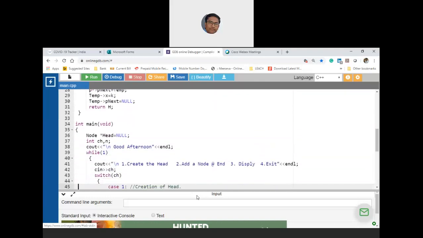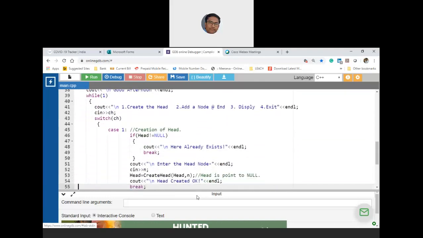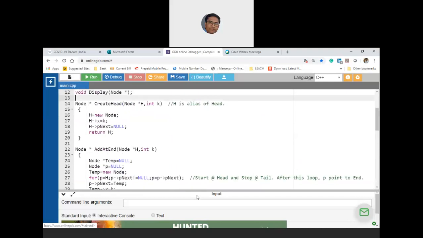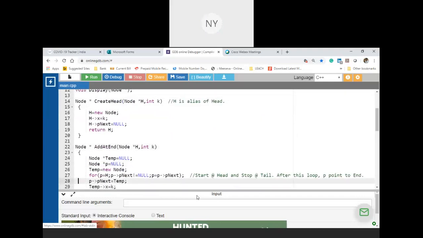Adding is done. Next, Sir, in line number 28, P arrow P next equal to temp arrow P. No. P arrow P next is equal to temp, new node. Your new node is temp.